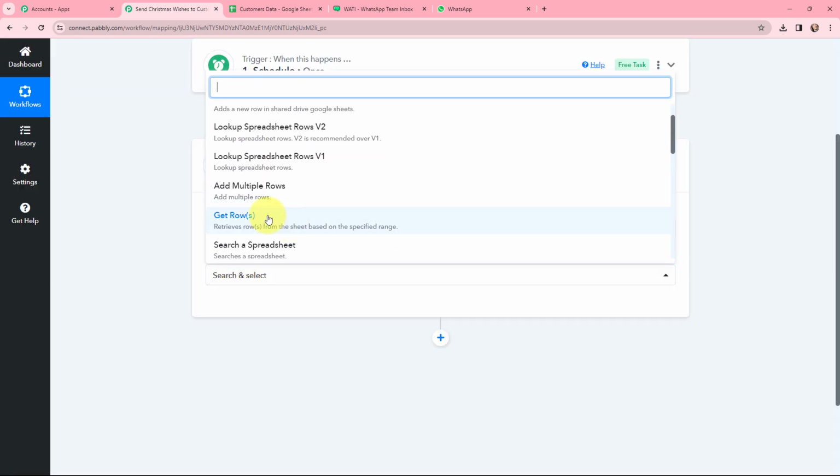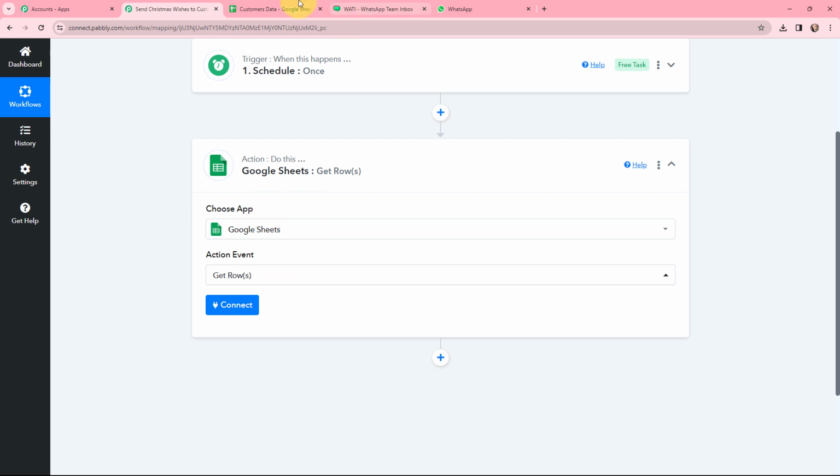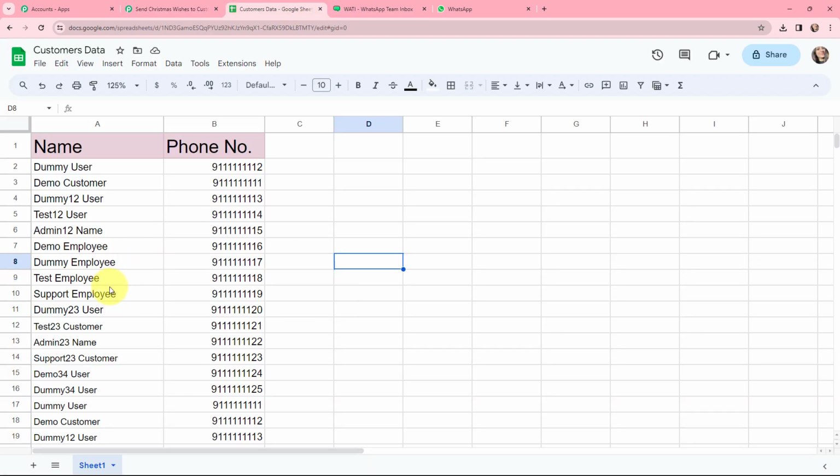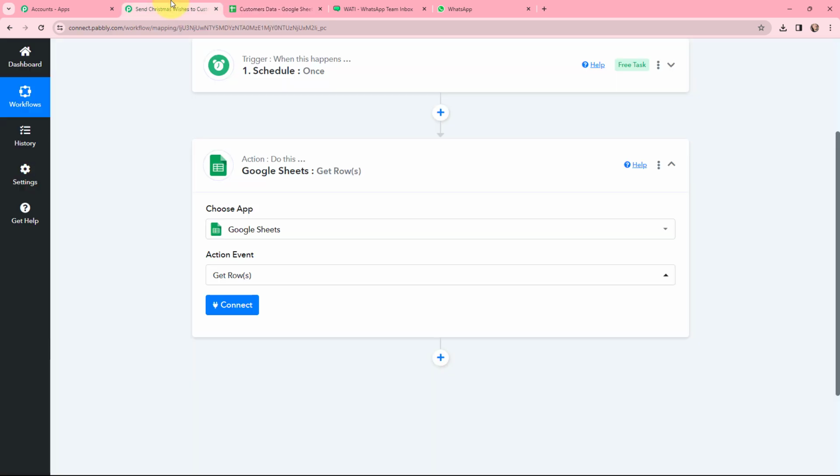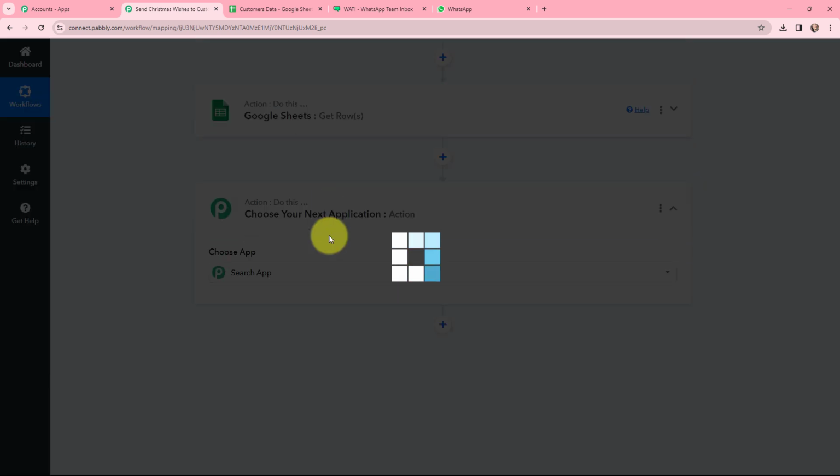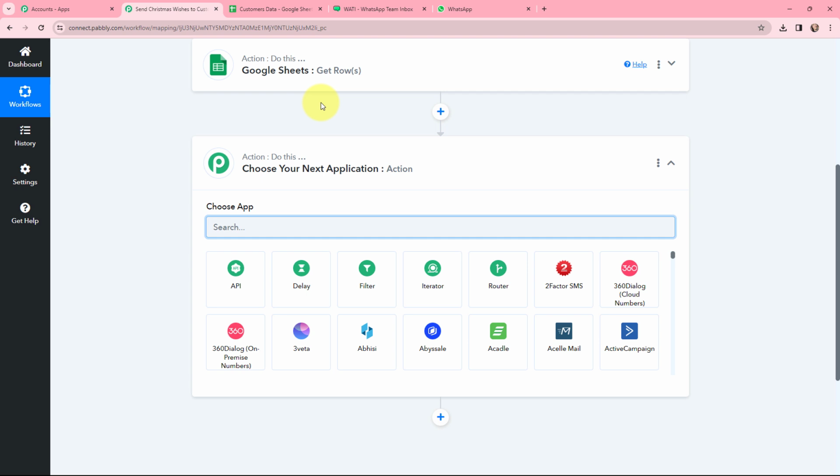And the action event will be to get rows, because in this Google Sheet which I have created, I have added the customer data, that is the name and the phone number. So I want to fetch the details over here in Pabbly Connect. Once I get the details of my customers here in Pabbly Connect, I want to send an automated WhatsApp message to my customers by wishing them a very Merry Christmas.